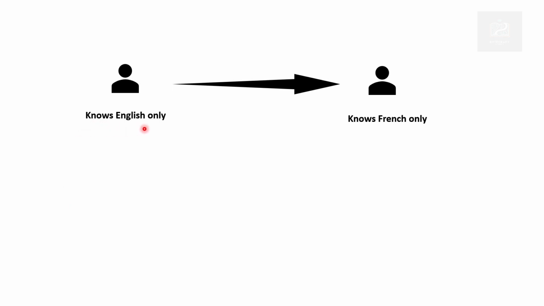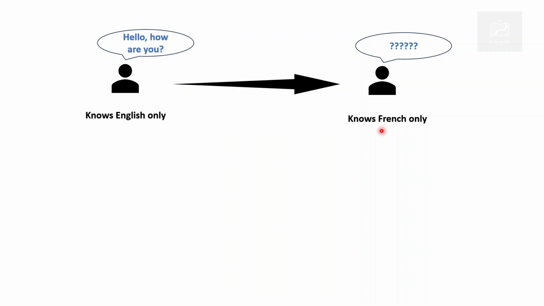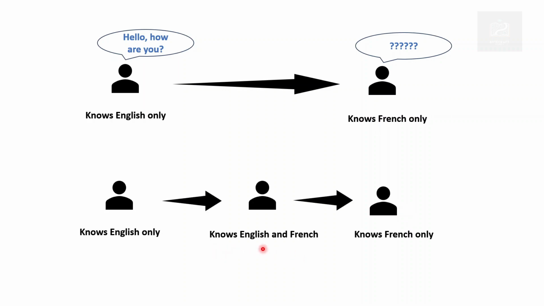Suppose there are two persons. One understands English, another one understands French. Now the first person tries to communicate with the second person and tells something like, hello, how are you? But the second person can't recognize it because he doesn't know English. Now consider a situation where you are taking help of a third person who knows both languages. He knows English and French both and he is working as a middleman.